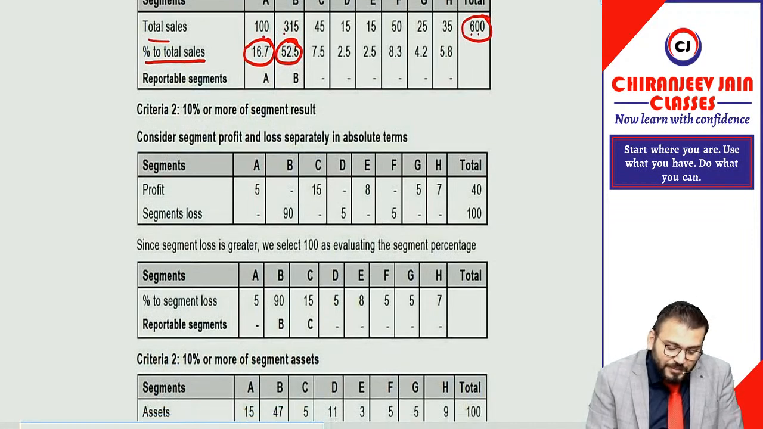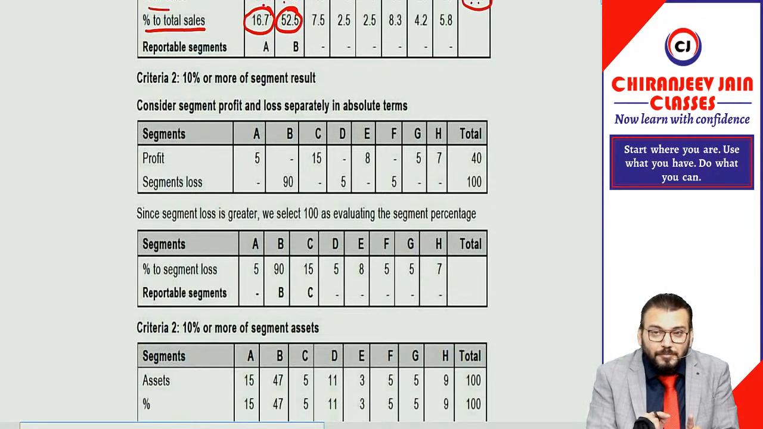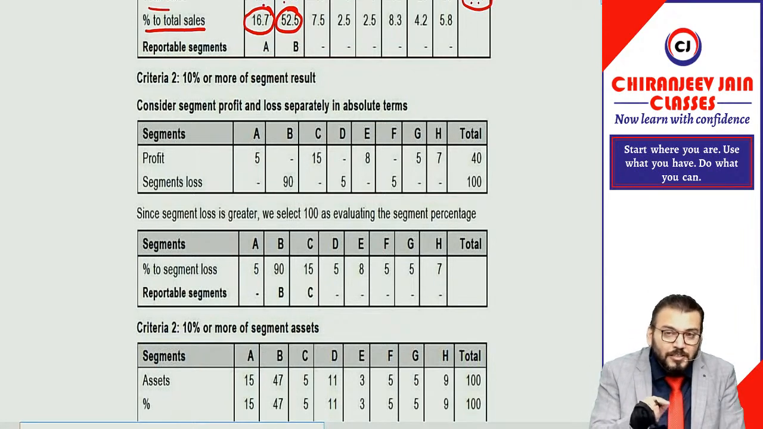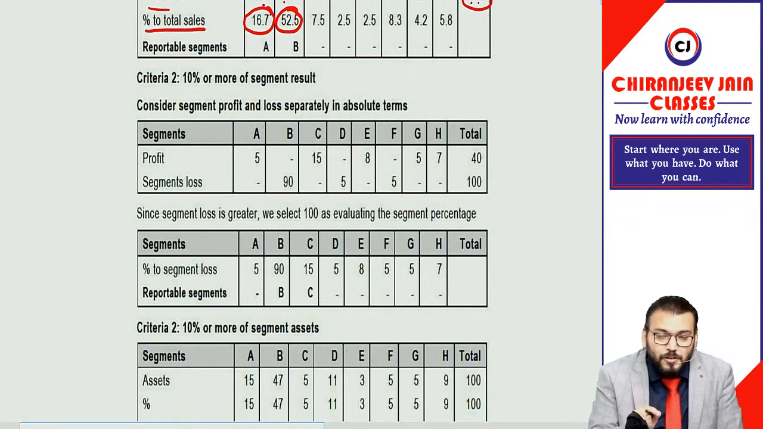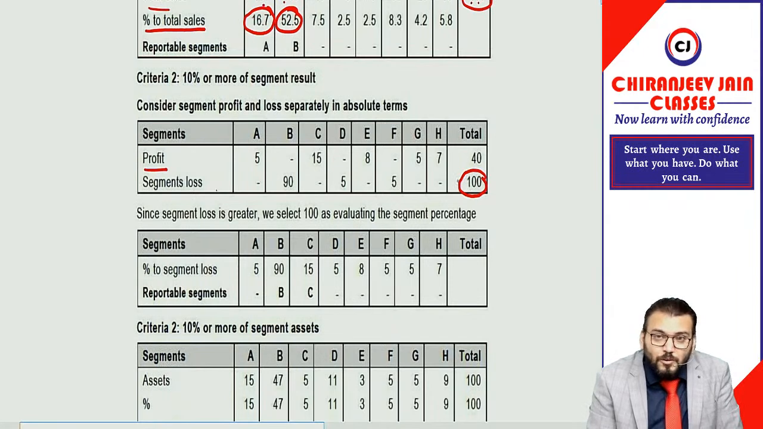Coming to segment result. Whenever there is segment result, first we need to find out the segment result in terms of profit, then we need to find out the segment result in terms of loss, then we find out whichever is higher in absolute terms, and that will become the benchmark. You can see segment profit, then segment loss, and the total of segment loss is more than segment profit. Therefore this will become the benchmark to find out the percentage, correct?